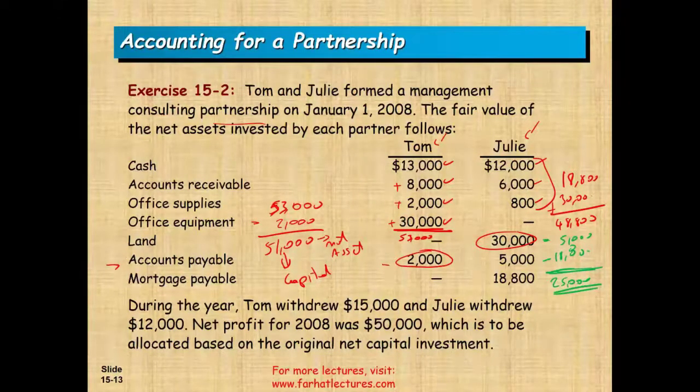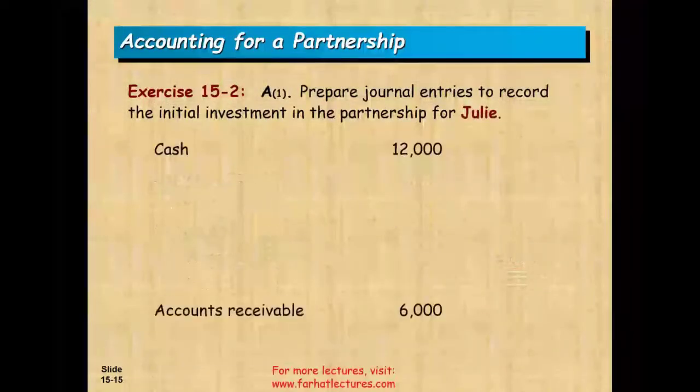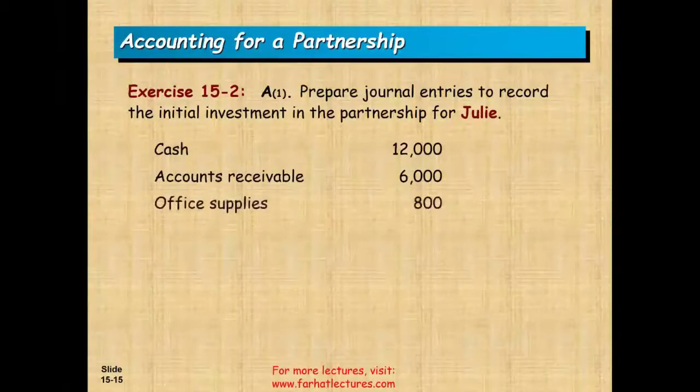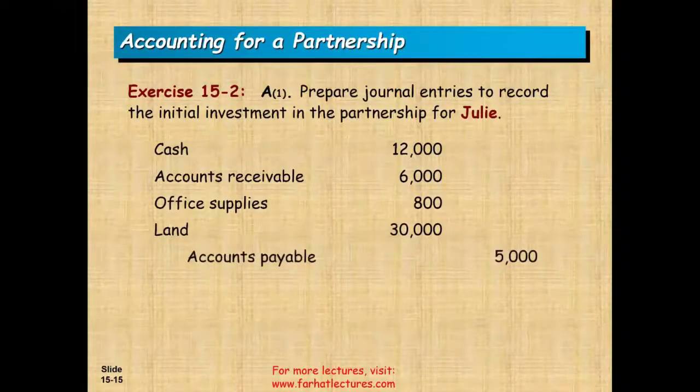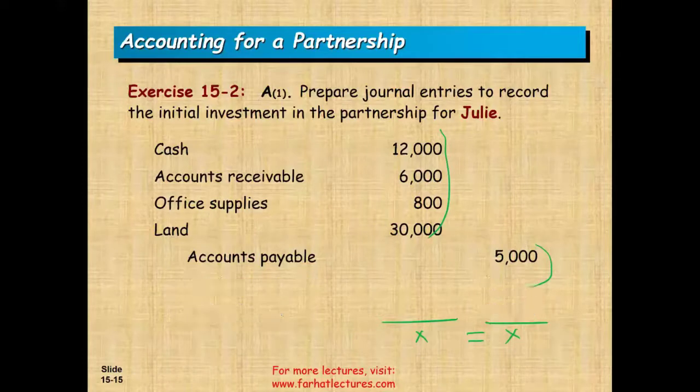So let's do the entry for Julie. Julie contributed cash. We debit cash, and contributed assets of receivable, office supplies, land. Those are the assets. Contributed accounts payable of 5,000, mortgage payable of 18,500. Therefore, the capital is the difference between assets and liabilities. Now, make sure when you add up all your debits, they are equal to your credits, and they should equal each other. Okay, so let's go back and see what happened next.